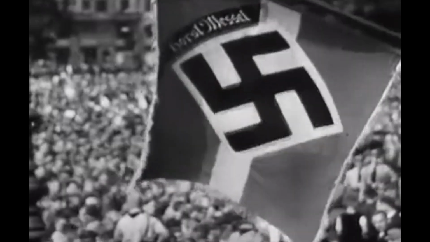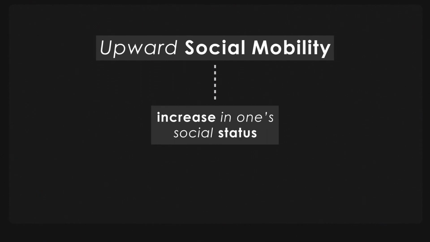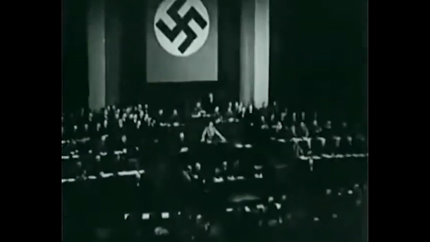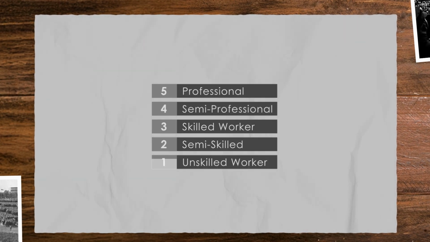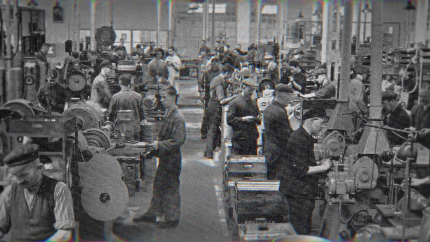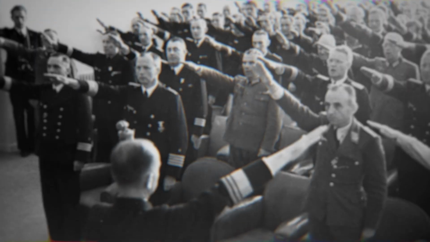See, the economists wanted to discover if being a Nazi member created upward social mobility, put simply, the increase in one's status, like getting a better job or earning more money. Did becoming a Nazi actually benefit the members who joined? To find out, the researchers gave every Nazi member a score based on their job. 1 for those with unskilled jobs like factory workers, all the way up to 5 for high status positions like military officers, government officials and leaders of industry.